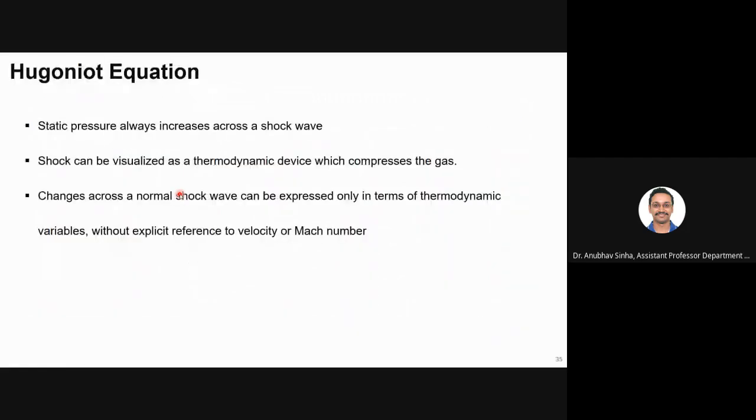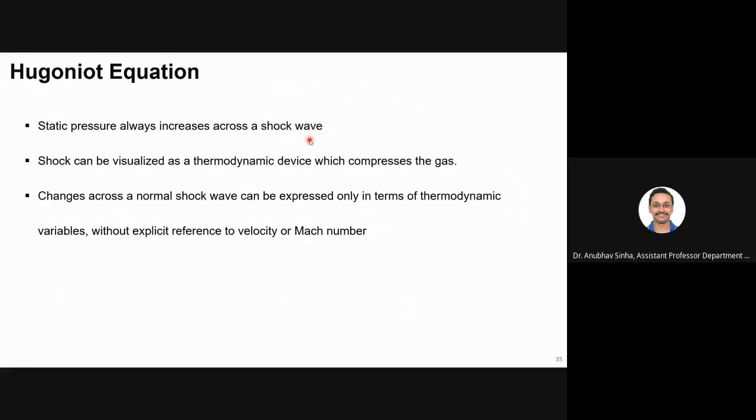Okay, moving on. Now we'll talk a bit about Hugoniot equation. So this is a very important relation. Basically, we will talk about thermodynamic properties of fluid upstream and downstream of a shock. So what we know so far? So far we have understood that static pressure is always increasing across a shock wave.